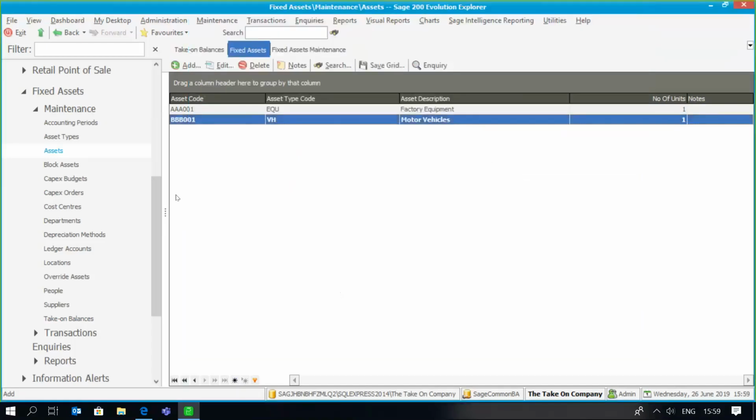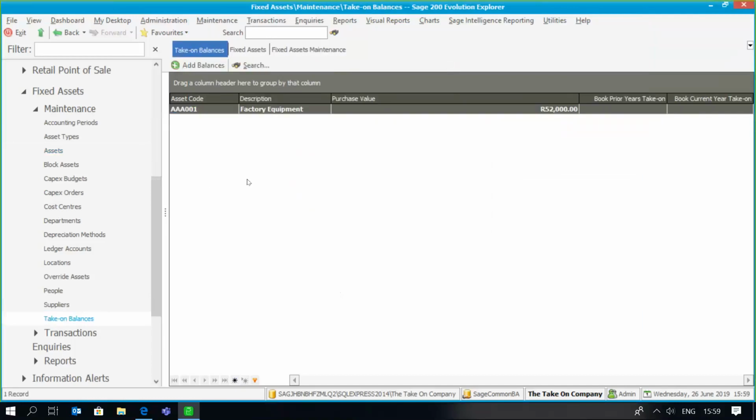And if I now go to my take on balances, you'll see the asset doesn't display there, simply because the purchase date and the date depreciation is to start fall on or after our first processing period. So if you don't see assets under take on balances, it simply means that they start depreciating after your first processing period.